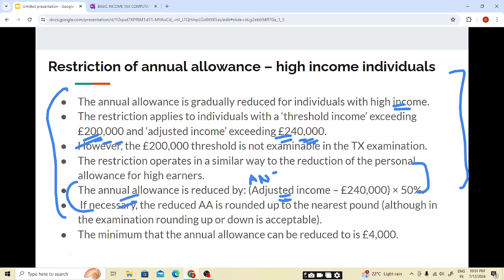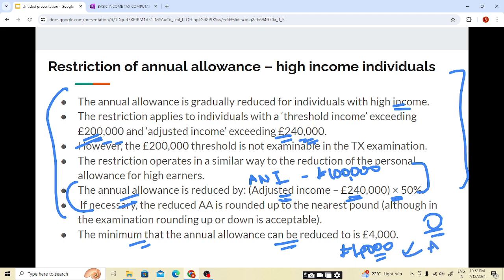There we used to use the ANI minus 100,000 pounds. Here it will be 240,000 into 50%. And the maximum annual allowance available is 40,000. So in case of PA it would be 0, but here annual allowance cannot be 0. It will be 4,000. It can't be 0.